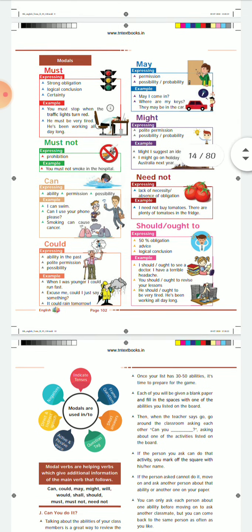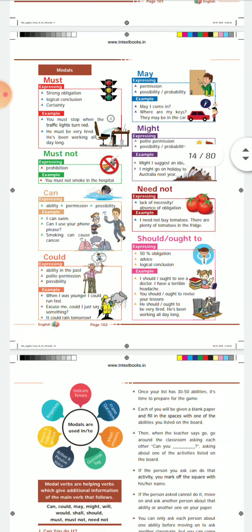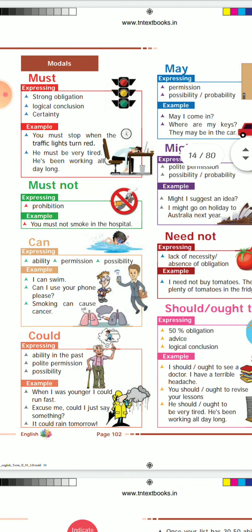Okay, now we will see where we can use these modal verbs. First one we are going to see is must. We use must for strong obligations, logical conclusion, and certainty. In the example, you must stop when the traffic lights turn red.